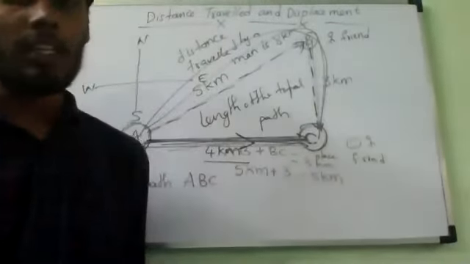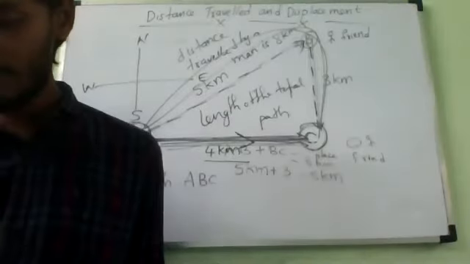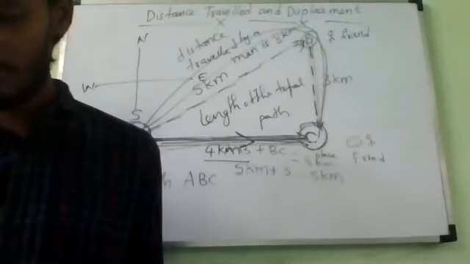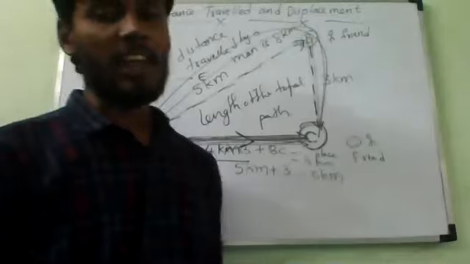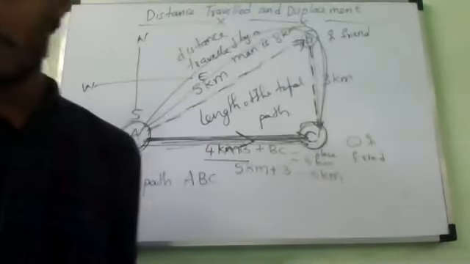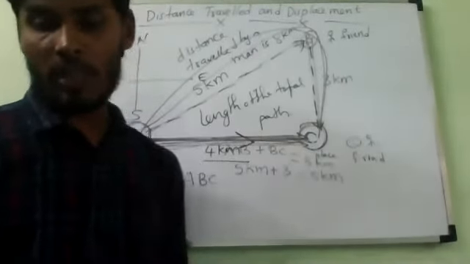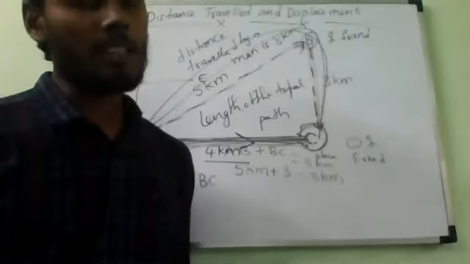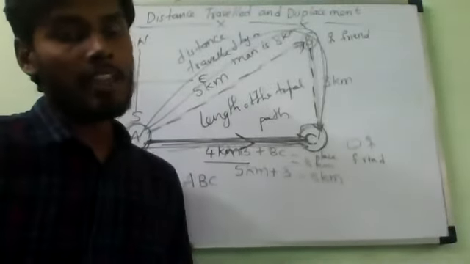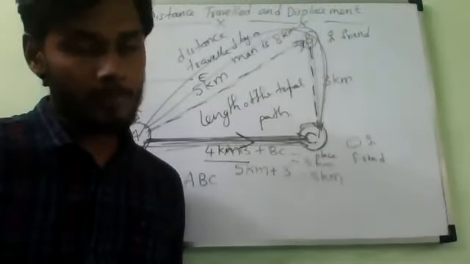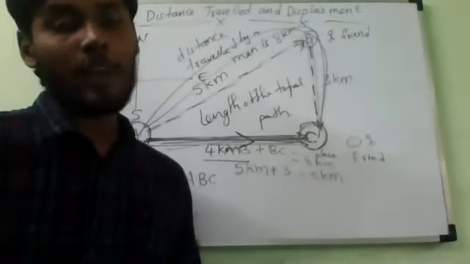The distance traveled by a body is the actual length of the path covered by a moving body, irrespective of the direction.